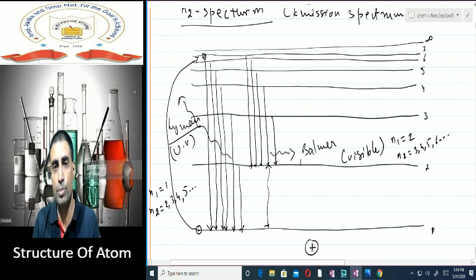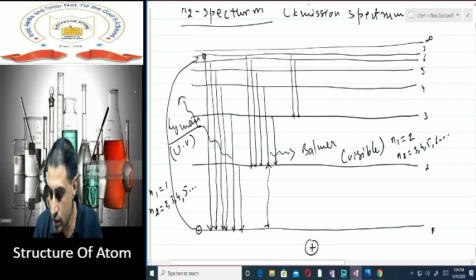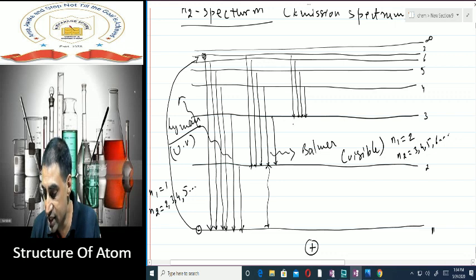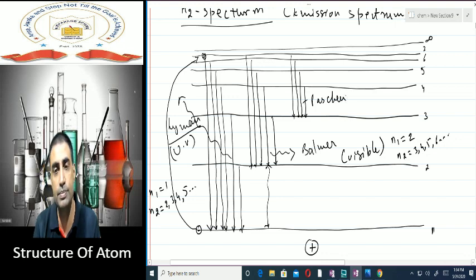Now again, one more possibility. The electron has jumped from the first shell, but it is coming back neither to the first nor to the second. It is coming back to the third shell. Third shell, it can come from the seventh shell, from the sixth shell, from the fifth shell, from the fourth shell. The energy which is given out in this case comprises the Paschen series.